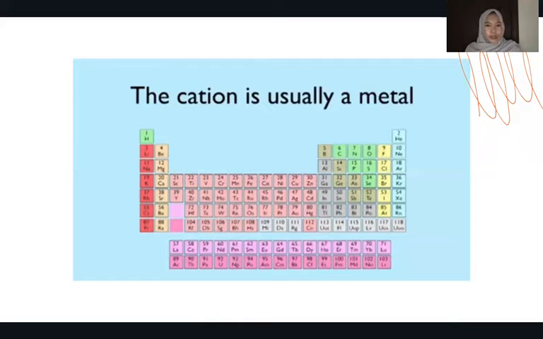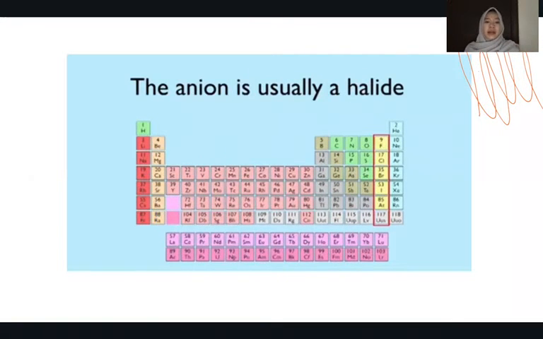The cation in salt is usually a metal. In many common examples, the cation is one from group 1 or group 2 in the periodic table. And the next is the anion in salt, which is usually a halide, that is one from group 6 or group 7 in the periodic table. The salt made like this is called inorganic salt.